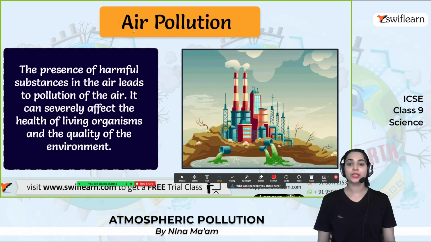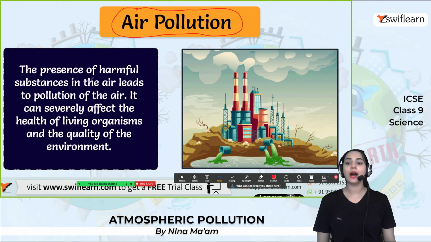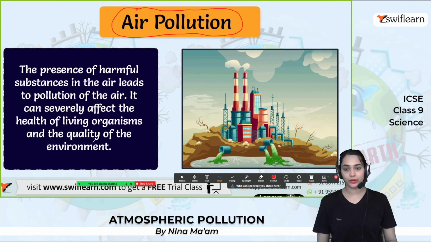As I mentioned earlier, air is mandatory for the living. So, what will happen when the air is polluted? The presence of harmful substances in the air leads to pollution of the air. It can severely affect the health of living organisms and the quality of the environment.